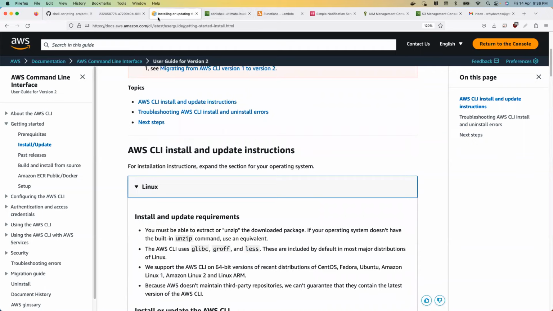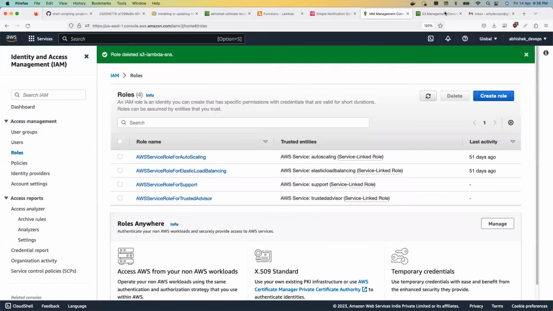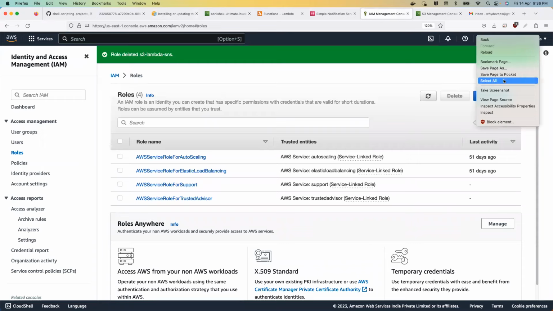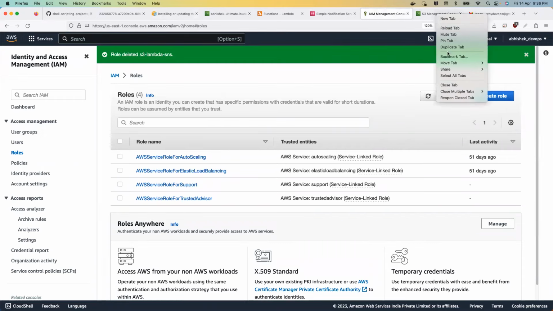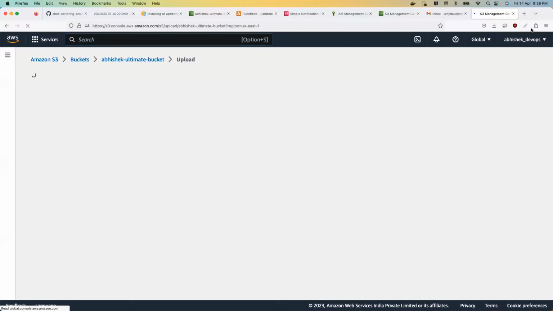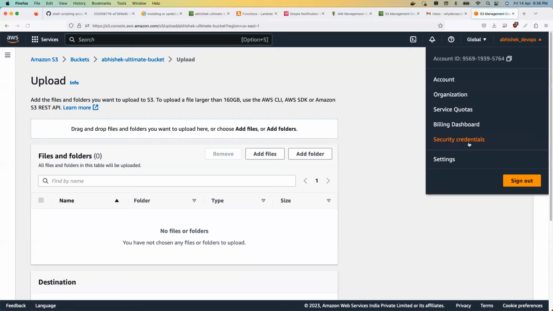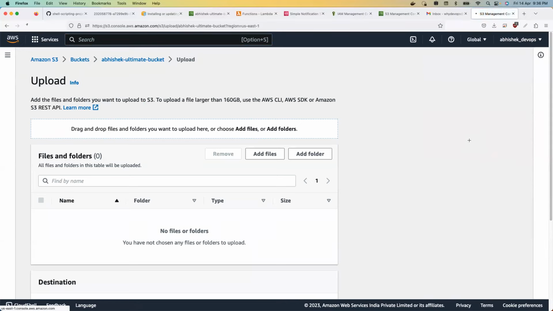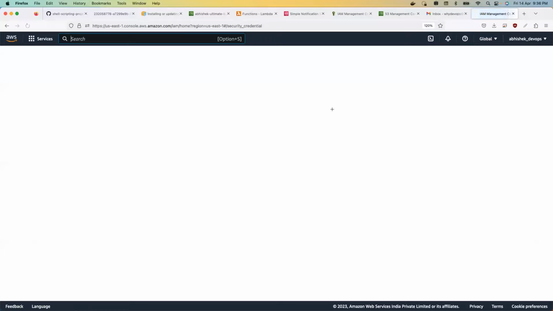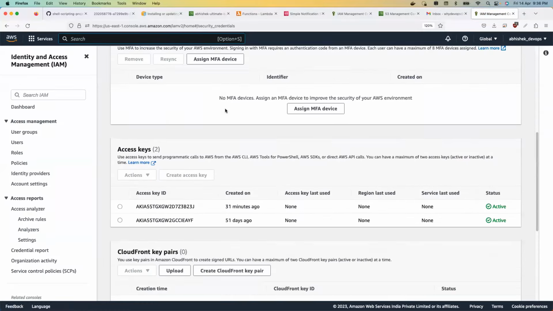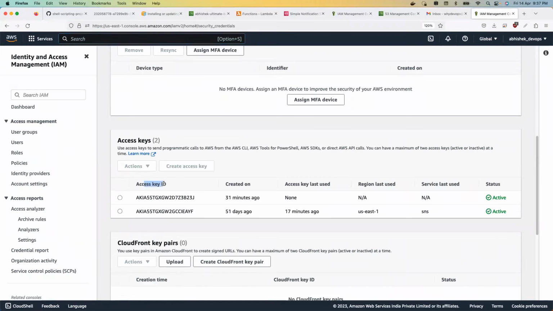But to configure it, just go to your AWS account. In my case, this is my AWS account. Let me take this in a new tab, because I want all of these tabs. Just click here, search for security credentials. Inside the security credentials, you will have access to create an AWS access key ID and an AWS secret key. This is your AWS key ID, and then you will have something called the AWS secret key. Just create here, and then you will get the key ID as well as the secret key on the same page.